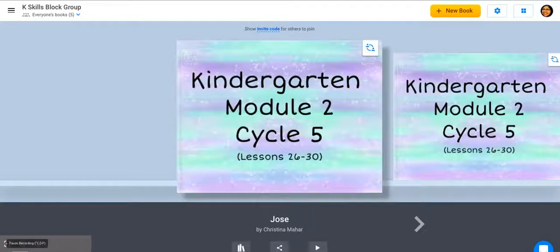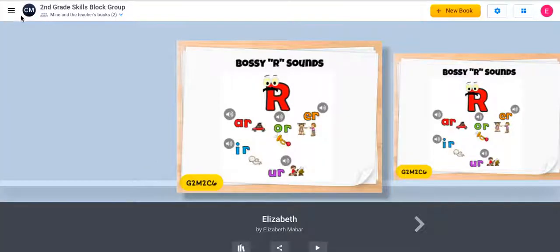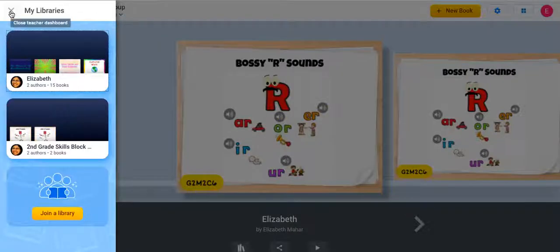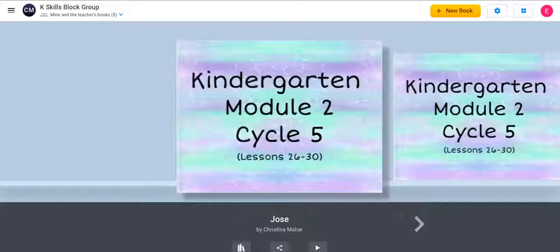So let's see how that looks for the student. Let's look at the student view. So we'll pretend the kindergartner has already entered through Clever, click the Book Creator app, and now they can join a library. Again, the kids, you just guide them to the 3 lines, tell them to click on that or show them, and then they will click Join Library, and they will enter the kindergarten invite code that you share with them. Okay, so I have just entered in that code.